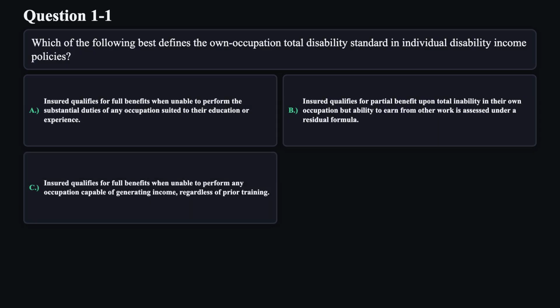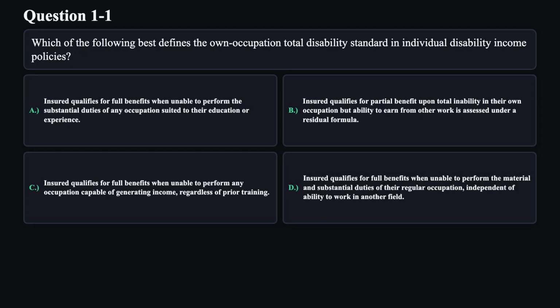C. Insured qualifies for full benefits when unable to perform any occupation capable of generating income, regardless of prior training. D. Insured qualifies for full benefits when unable to perform the material and substantial duties of their regular occupation, independent of ability to work in another field.